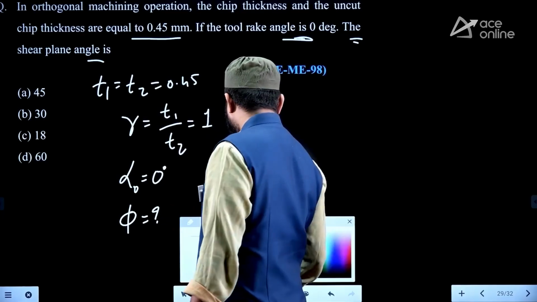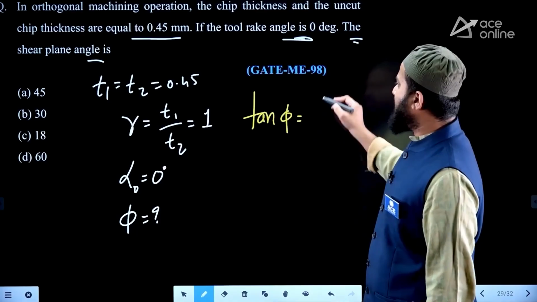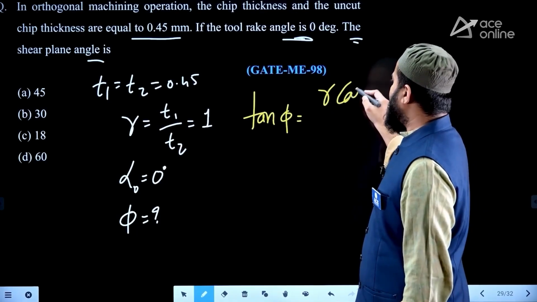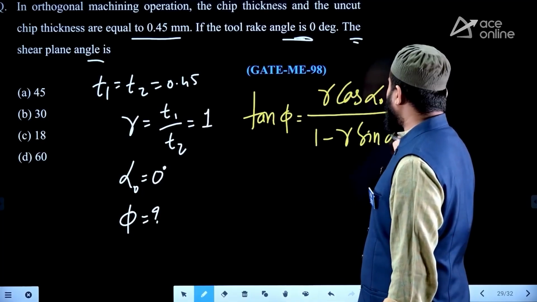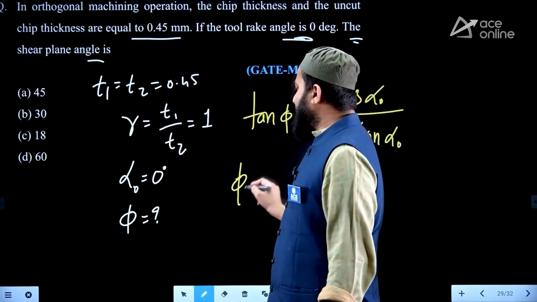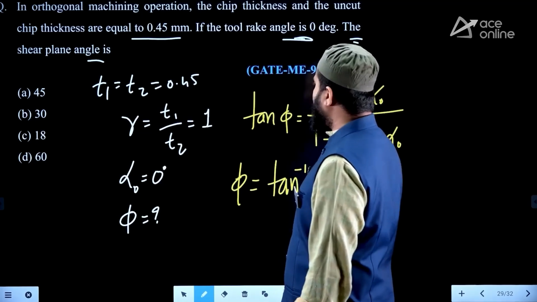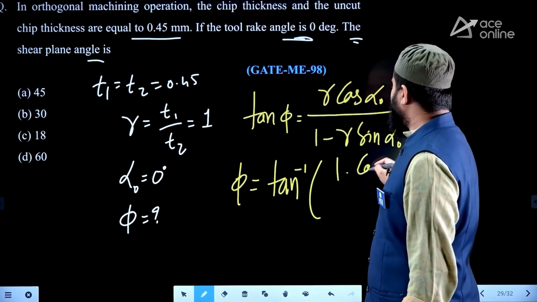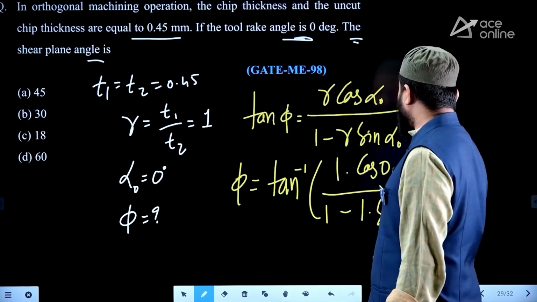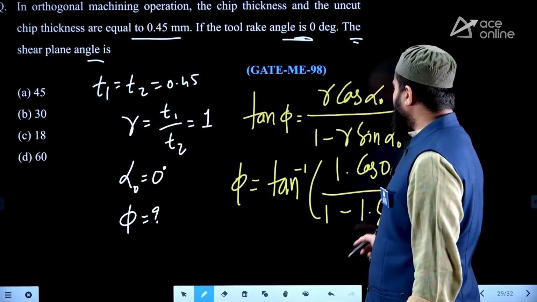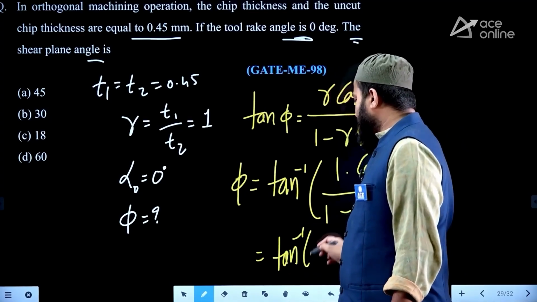So we have one standard equation, which we derived in our theory discussion: tan phi is equal to r cos alpha by 1 minus r sin alpha. Here if you substitute, we can directly get the shear plane angle phi as tan inverse of r is equal to 1, cos 0 by 1 minus 1 into sin 0. Sin 0 is 0, so the denominator will be 1. That is the final answer, tan inverse of 1.